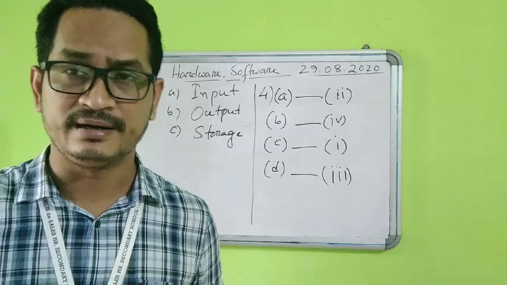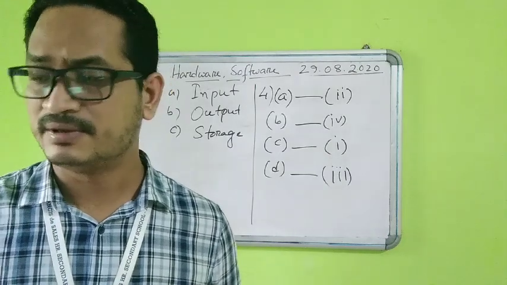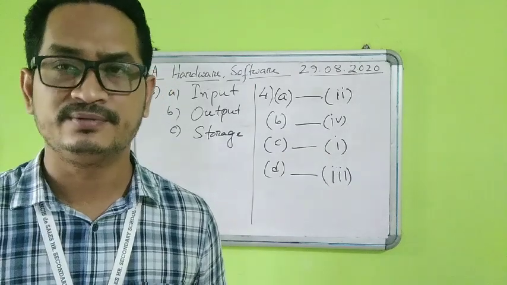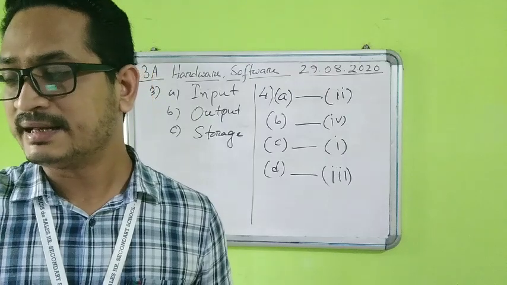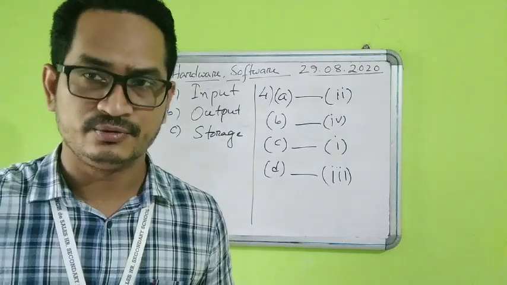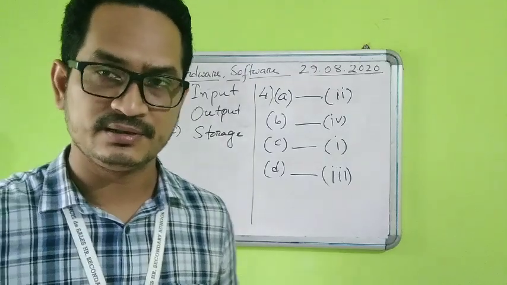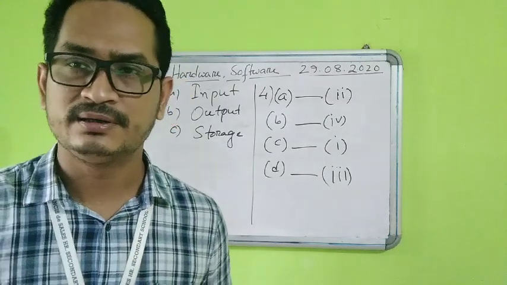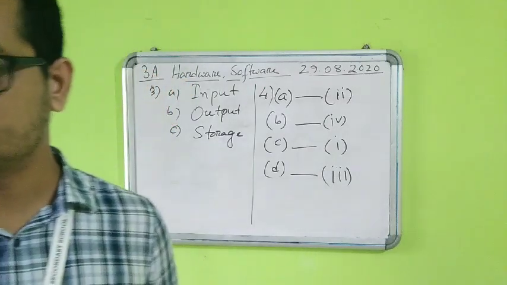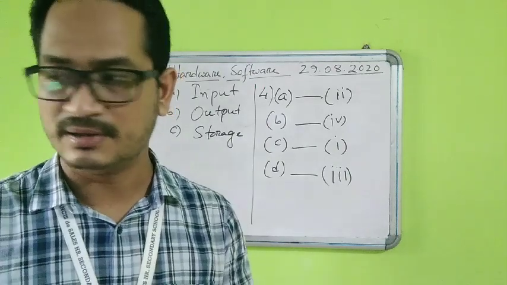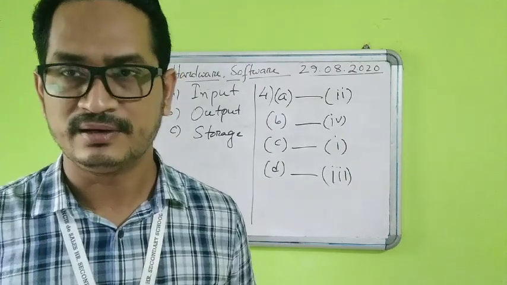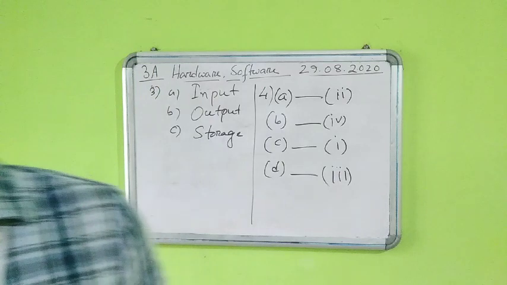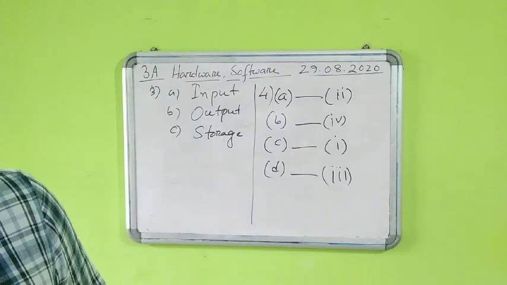Does keyboard come under hardware or software? Obviously it will come under hardware. Then secondly, you go ahead like that, which comes under hardware, which comes under software. Just write it down, then click a picture and upload it in the Google Classroom. That will be your homework today. I will send it in the Google Classroom as well, so that you can reply to me there. So number 5A is homework.